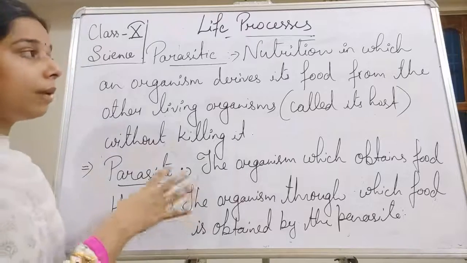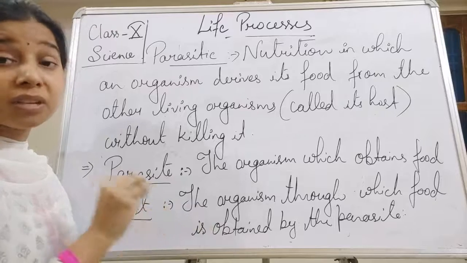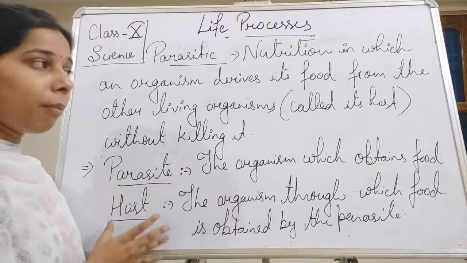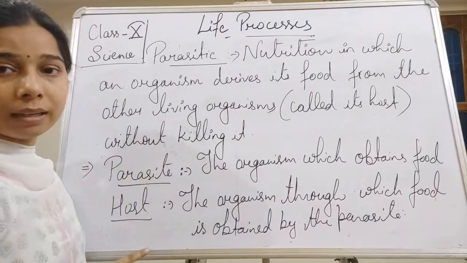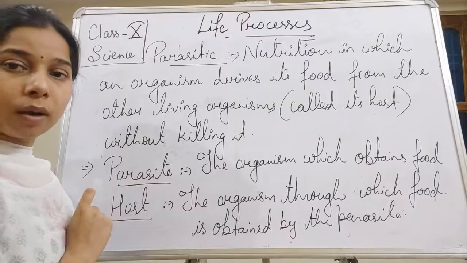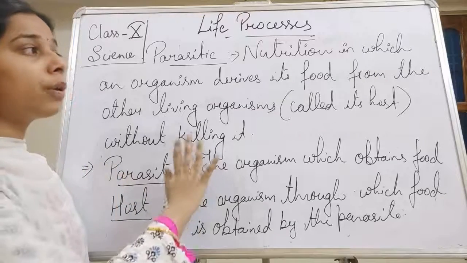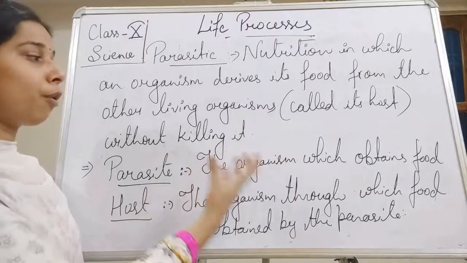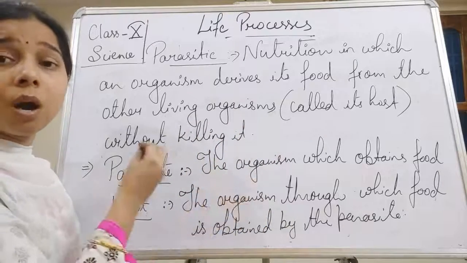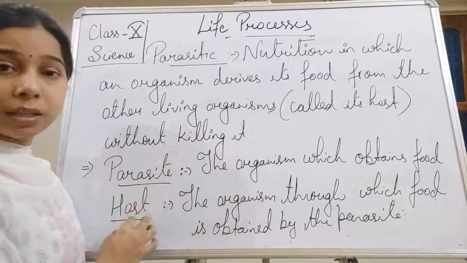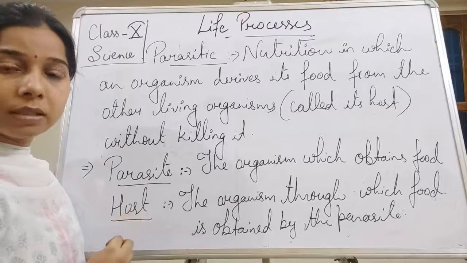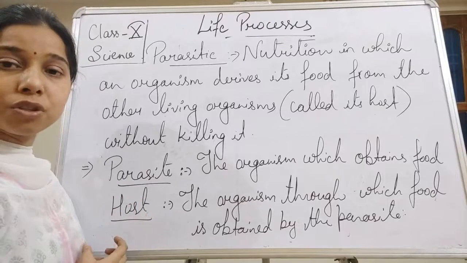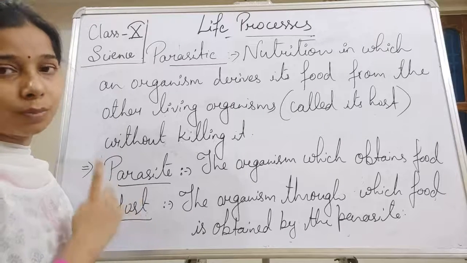So we can also define the parasitic mode of nutrition, in which the parasite derives its food from its host without killing it. Such a kind of nutrition is called the parasitic mode of nutrition. So you can write any of the definitions, student. Either write that the organism derives its food from another living organism without killing it, or that the parasite obtains food from its host without killing it. That mode of nutrition shown by the organisms is the parasitic mode of nutrition.